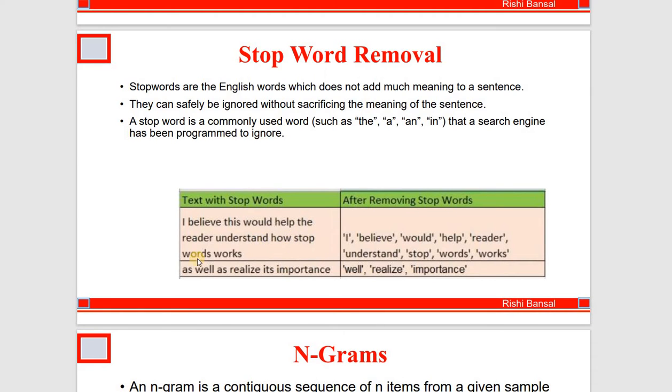Now, again, we will see the second sentence, as well as realize its importance. In this sentence, we get the output: well, realize, importance. It means that the stop words are as, and its. The machine does not require these words to find the meaning of the sentences, so we remove these words, which are stop words.